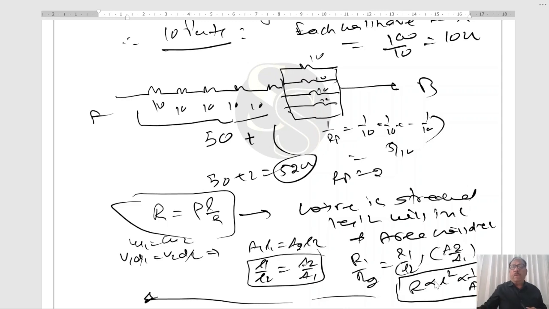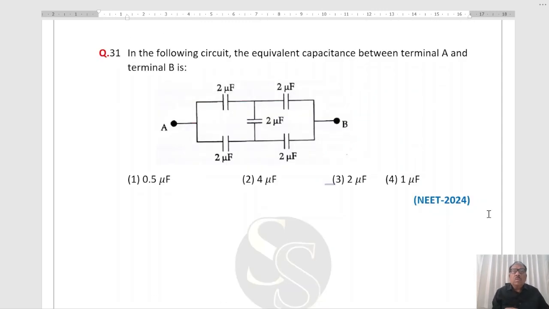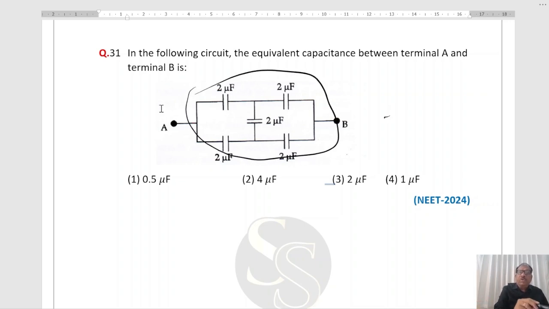Next question. Question is, in the following circuit, the equivalent capacitance between the terminals A and B. Right? By observation, it appears to be a Wheatstone bridge. What happens in a Wheatstone bridge?